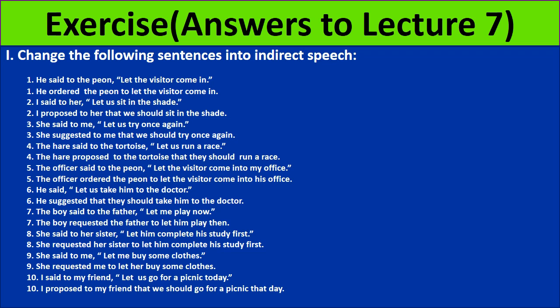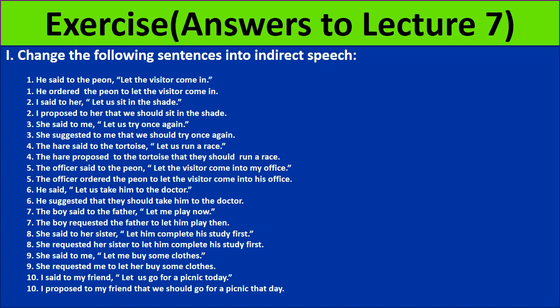So this sentence expresses proposal. Number 3, she said to me, "Let us try once again." So the answer is, she suggested to me that we should try once again.